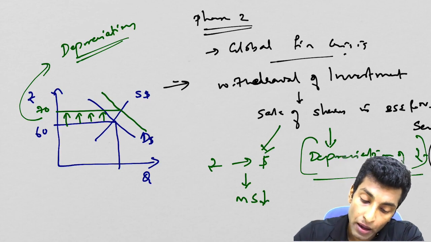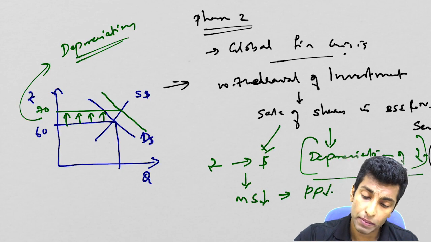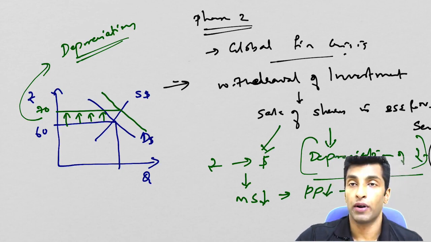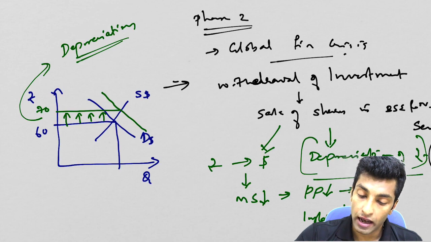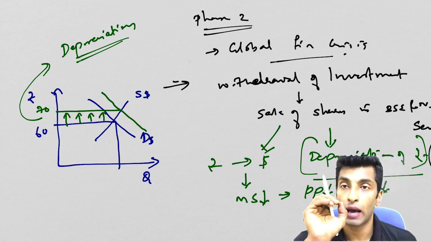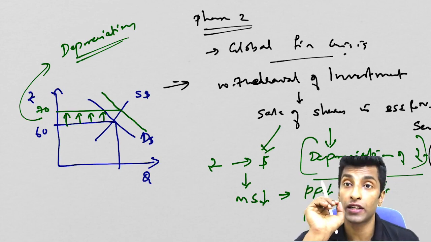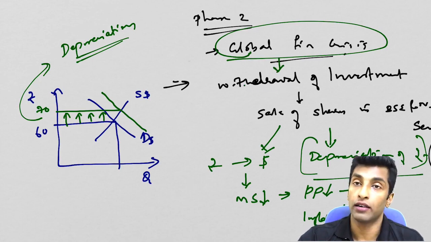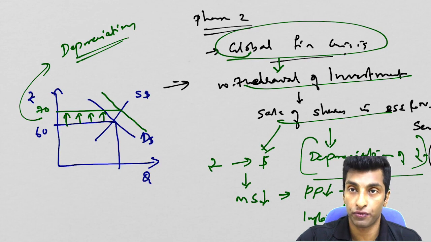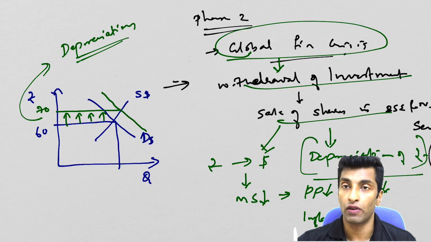So ultimately what will happen? Money supply will reduce. Money supply will reduce means, what is the impact? Purchasing power will come down. Purchasing power coming down means aggregate demand will come down. So what will happen? You will see inflation has come down. So this is what actually happened during the second phase. In the second phase, we are actually discussing why the inflation has come down. The inflation has come down because of the global financial crisis, and I have told you how it is affecting India. So withdrawal of investment led to selling of shares. So flight of capital, that means money supply has reduced, so inflation came down.